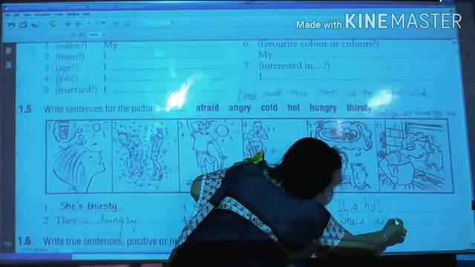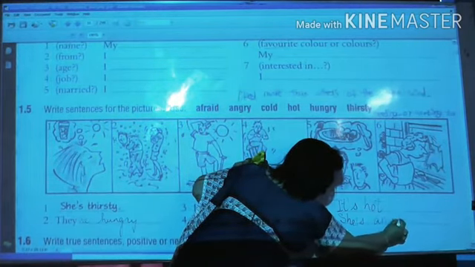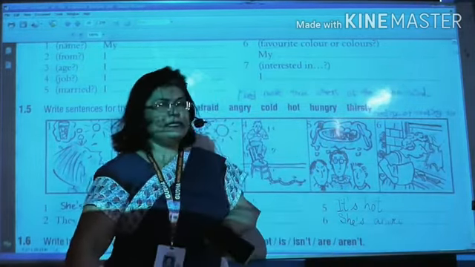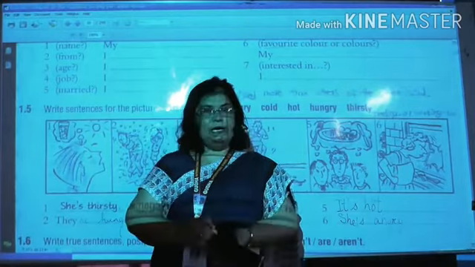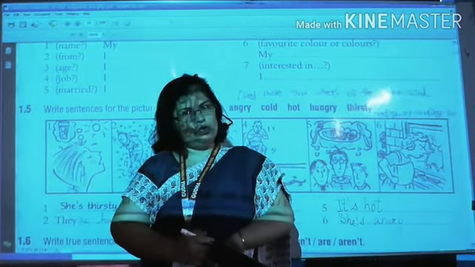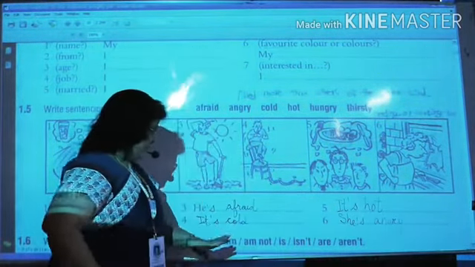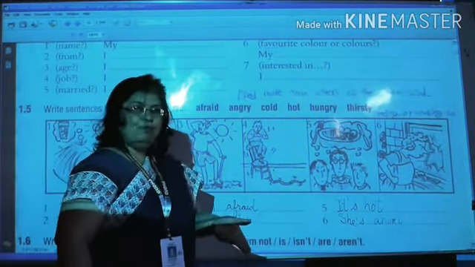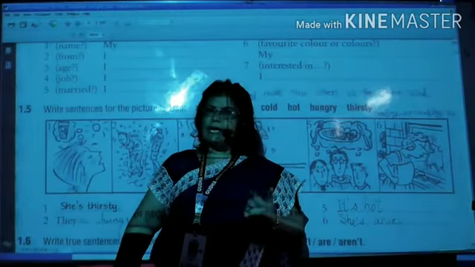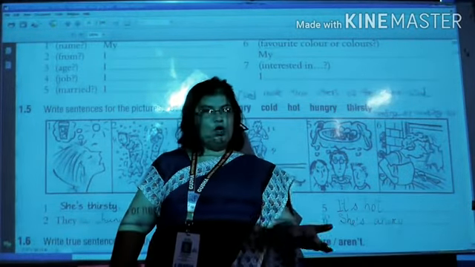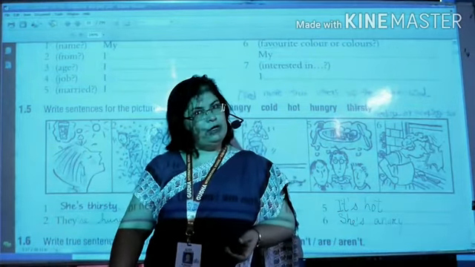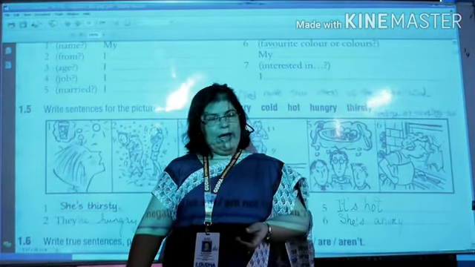See children, these sentences can be made in many ways. I have made the easiest ones. You can make them in different ways also. So children, I end here. We will do the remaining exercises in the next video. And I want you to do these exercises with me so that you also get the practice and we get to know how these things are used. Okay children? Thank you so much.